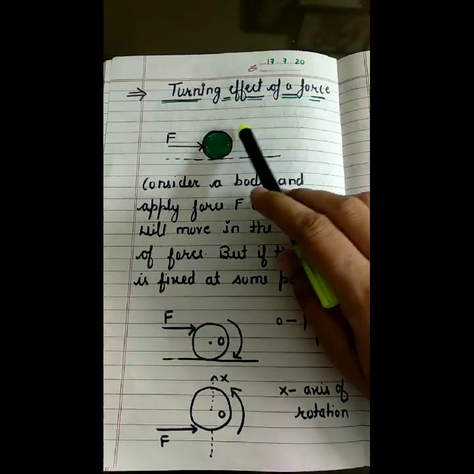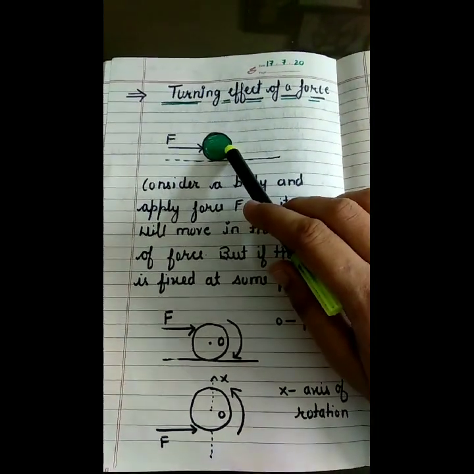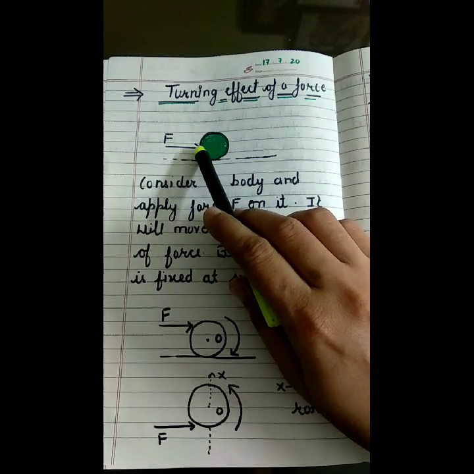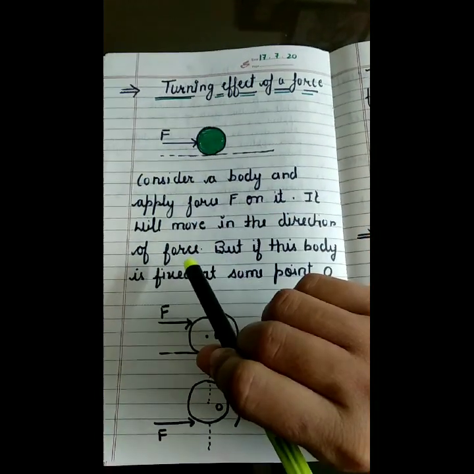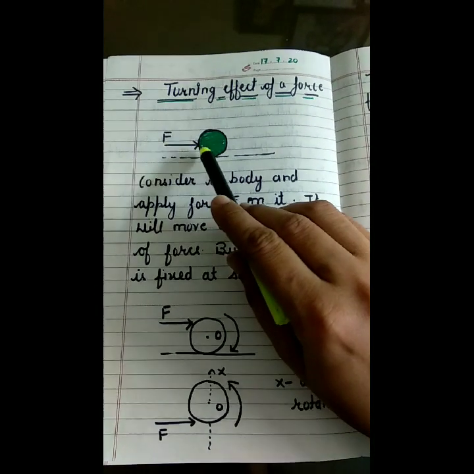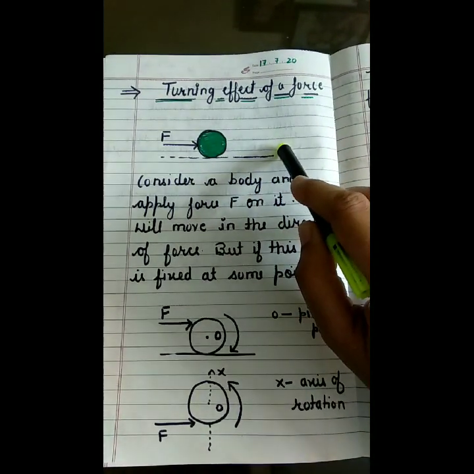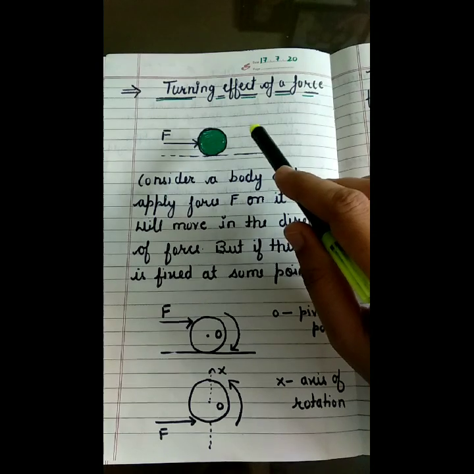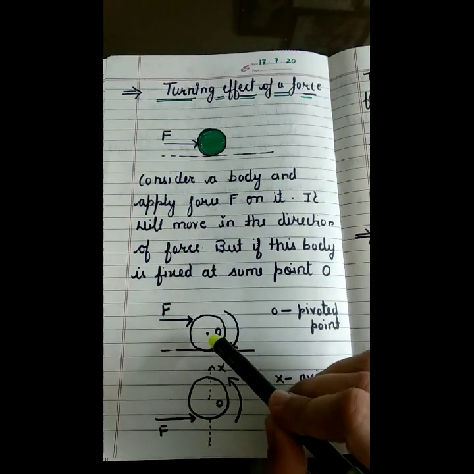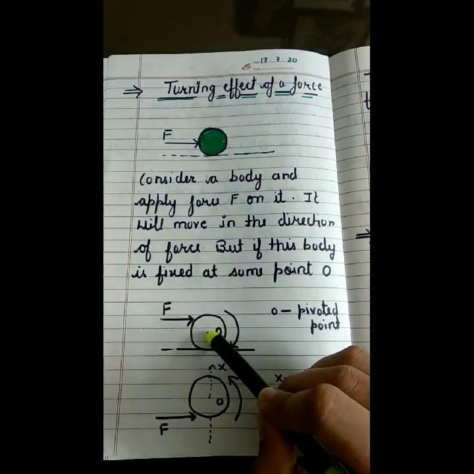Let us consider a body, and if we are going to apply a force on this body in the direction as shown in the figure, what will happen to this body? This body will start moving in the direction of the force, right? But what will happen if this body is going to be fixed or pivoted at some point O?